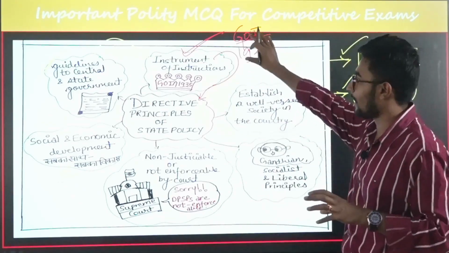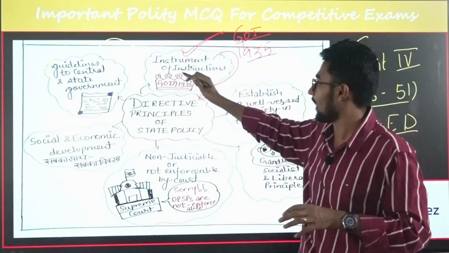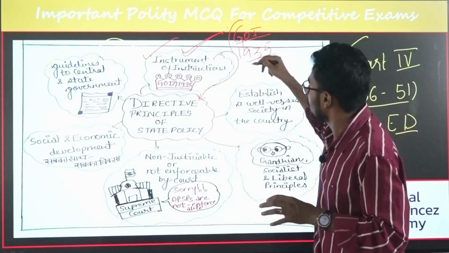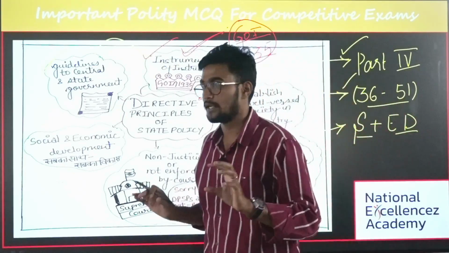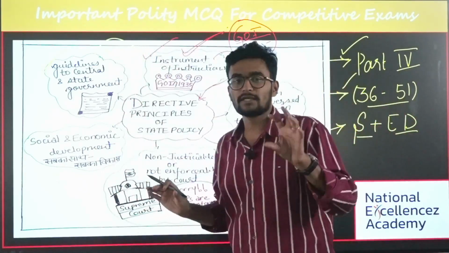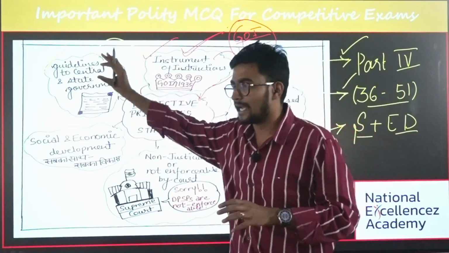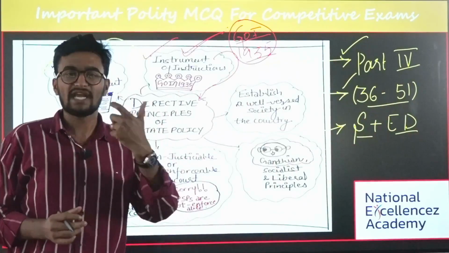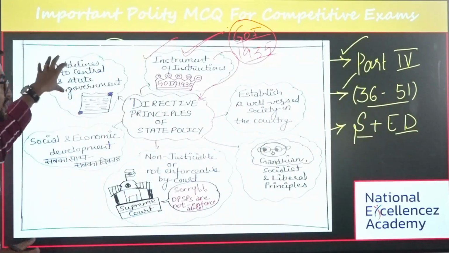Firstly, you should know about the directive principles. The origin of directive principles we see in our instrument of instruction, which was mentioned in the Government of India Act of 1935. That is the first and foremost thing. And the second thing is, what is DPSP? DPSP is nothing but the guidelines given to the governments to implement or to inculcate while framing policies. And the second most important thing is this.